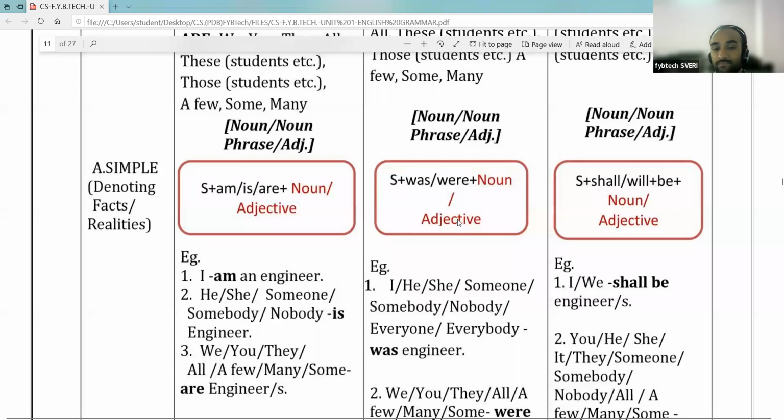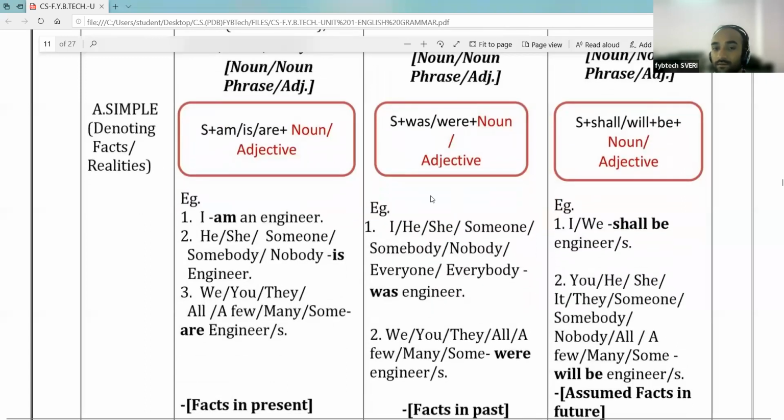For example, we can give examples like "I was engineer." Me engineer hoto. This shows the fact or reality in the past. हे काय दर्शवतं, फॅक्ट किंवा रियालिटी कुठली, तर पास्ट टेन्स मधली. Okay.